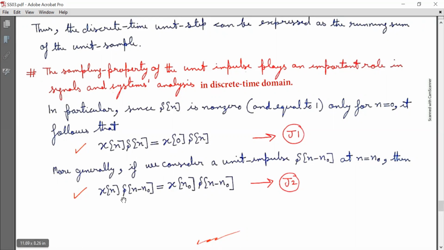Then if x[n] is multiplied by delta[n-n0], which has value 1 at n equal to n0, that will be equal to x[n0] times delta[n-n0]. So this is very important.